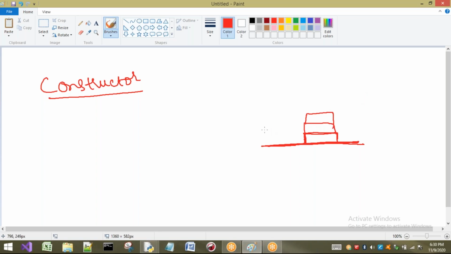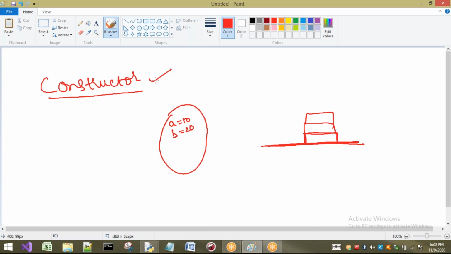Now in our concept, what does a constructor do? After creating an object, to initialize some variables, for example a and b, to initialize these values, or we can say to construct an object, we require a constructor.